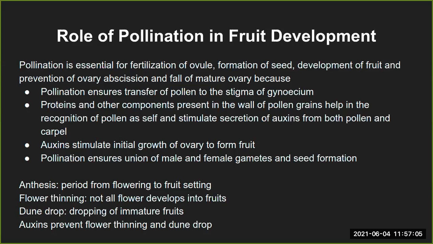And in terms of auxins, they prevent flower thinning, and they also prevent June drop. So this is another reason why auxins are utilized by farmers. They don't care about the quality of the fruit; they want more flowers and June drop to be reduced, so they can develop into more fruit. And that is why the farmers also use auxin.